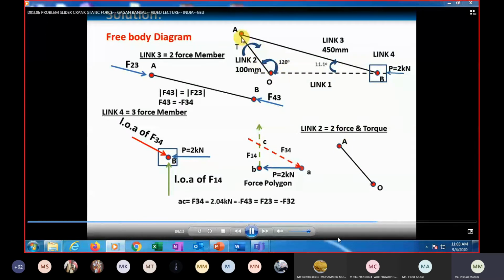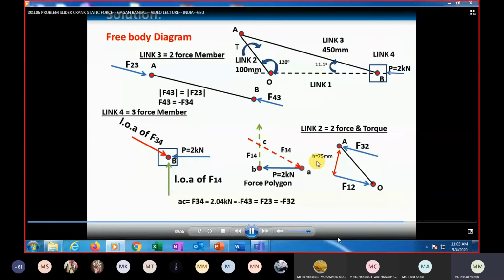It has two forces. One is at A because of link 3, and another is at point O because of link 1. So the force at point A is due to link 3 on link 2, that is F32, and the force at point O is F12, that is the force due to link 1 on link 2. Since the link is in static equilibrium, F32 and F12 are equal and opposite and parallel to each other, and they are separated by a distance h.